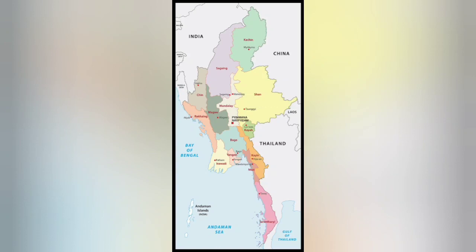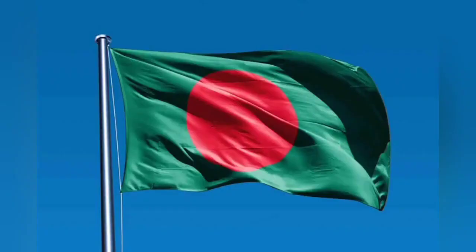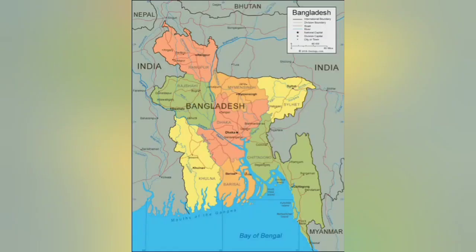And Myanmar has been a member of the Association of Southeast Asian Nations since 1997. So that was about Myanmar. And the next country is Bangladesh. First you see the flag of Bangladesh. Now you can see the political map of Bangladesh.